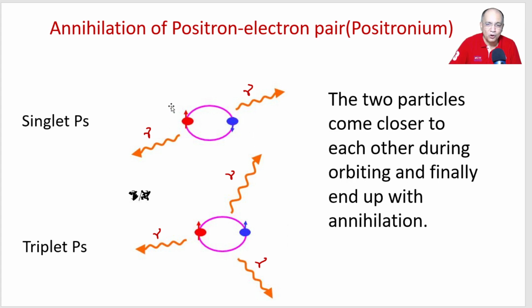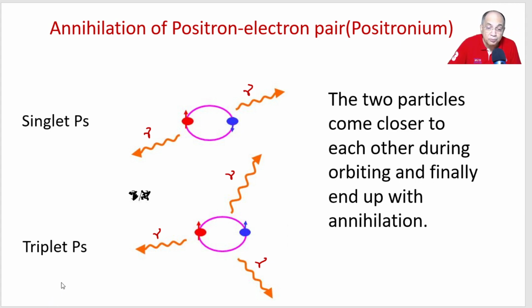This one is following the other, and this is the singlet or the para positronium where the spin, if one is spinning clockwise, the other one is spinning anti-clockwise. This is spin up, this is spin down. But when the police will catch hold of the thief, when the two will unite, ultimately after a few nanoseconds, both will die. And you get two gamma photons moving in exactly opposite directions.